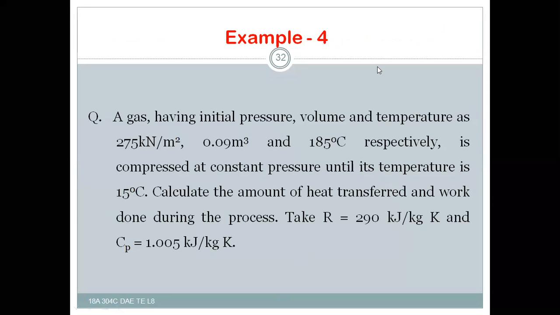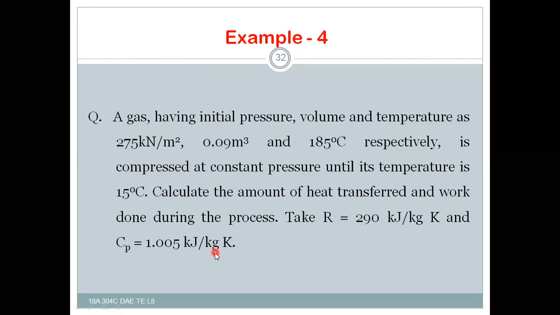Now example 4. A gas having initial pressure 275, with this volume and this temperature respectively, is compressed at constant pressure. The pressure remains constant, that means 275 kilonewton per meter square only, until its temperature reaches the given final temperature. Calculate the amount of heat transferred and work done during the process. Take R is equal to 290 kilojoule per kg Kelvin, and Cp is equal to 1.005 kilojoule per kg Kelvin. So with this you can calculate very easily without any difficulty.